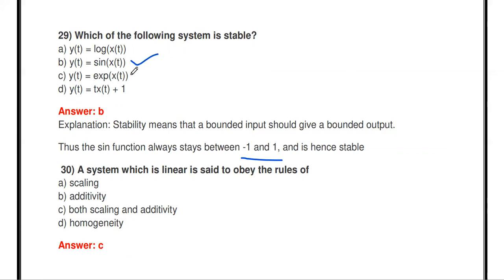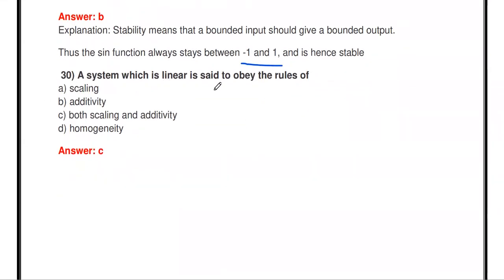And exponential of x of t: whenever we take the exponential of x of t, it is growing, so it is not stable. Then t into x of t plus 1: at time t equal to infinity, this output becomes infinite. So that is why y of t equal to sine x of t is the stable system.